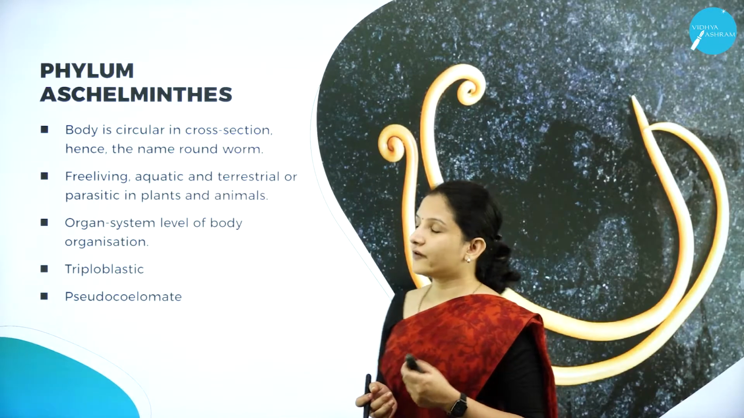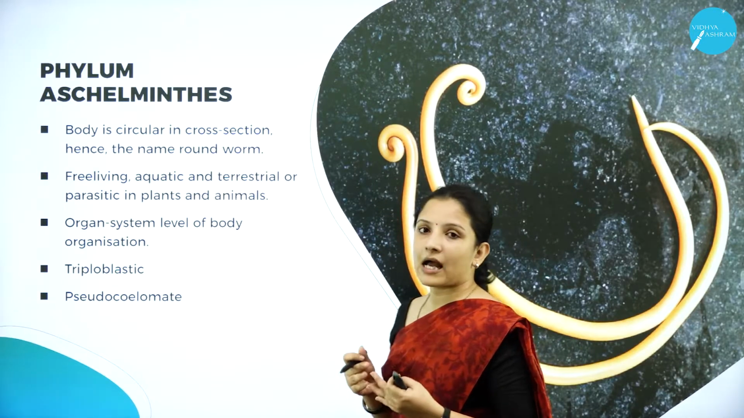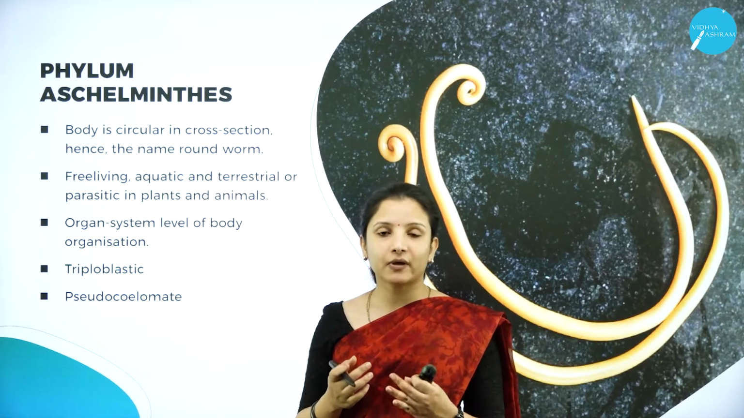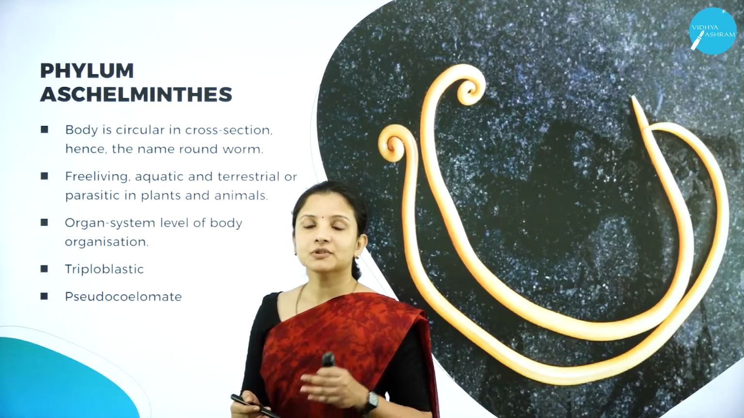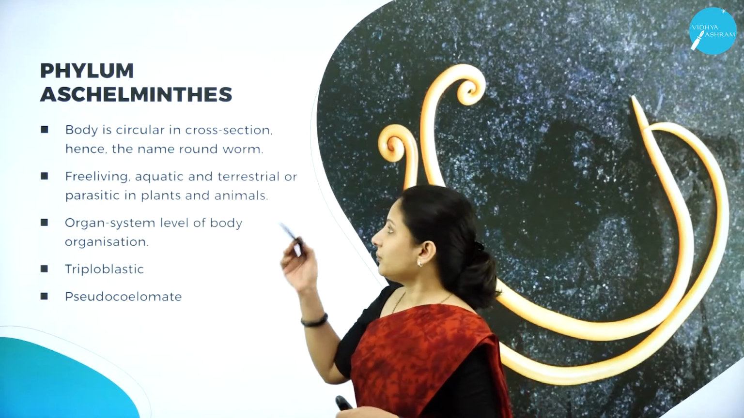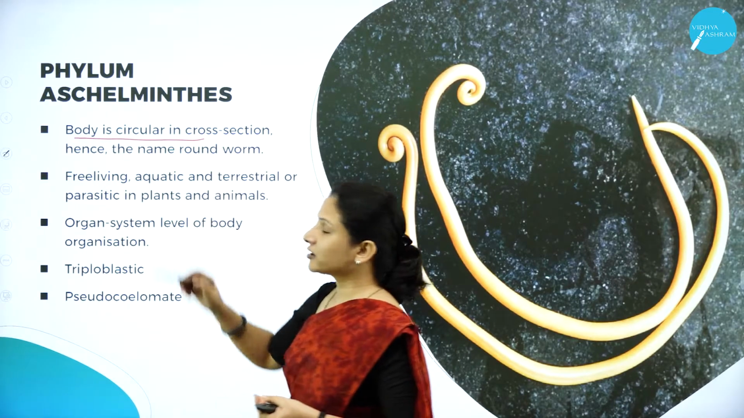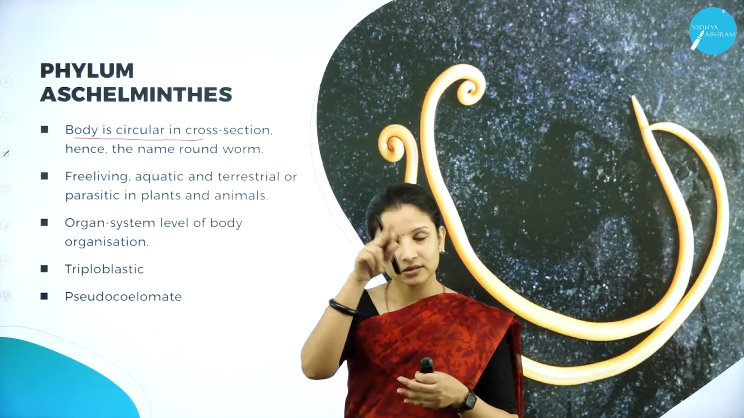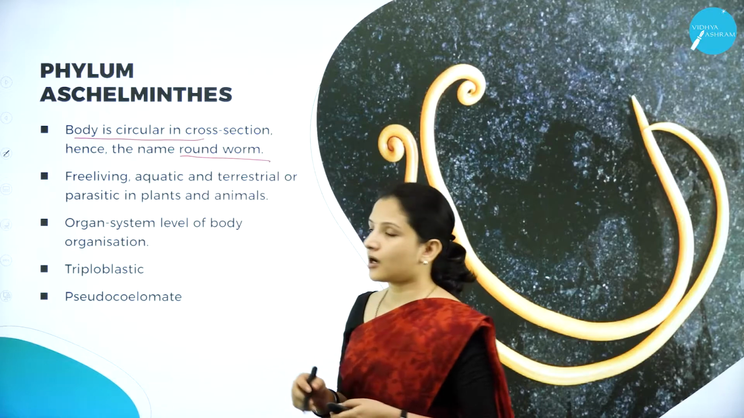So moving on to the phylum Aschelminthes. Aschelminthes have a circular body. The worm looks round, so that is why they are also called roundworms. Those organisms that come under the phylum Aschelminthes have a body which is circular. When you take a cross section, you can see that the body is round, it is circular, and hence it is also called the roundworm.